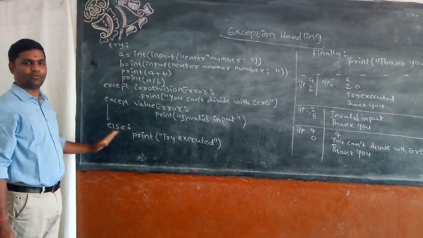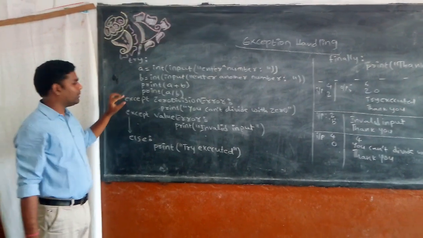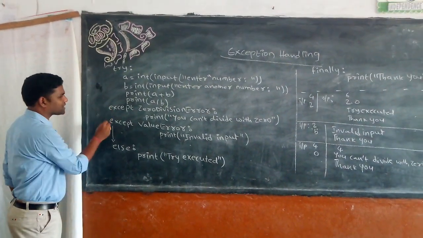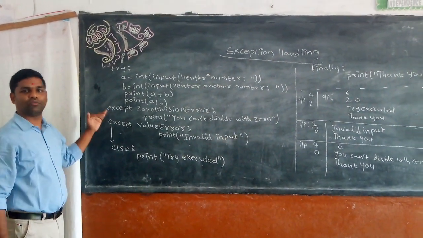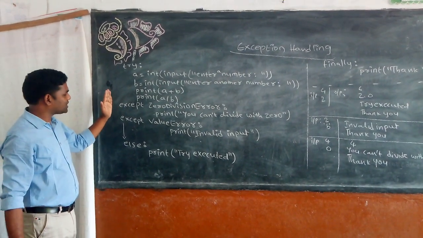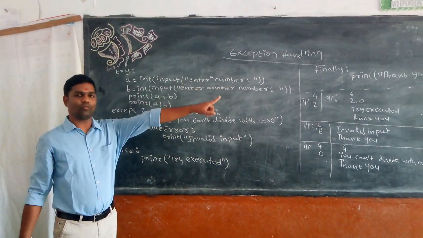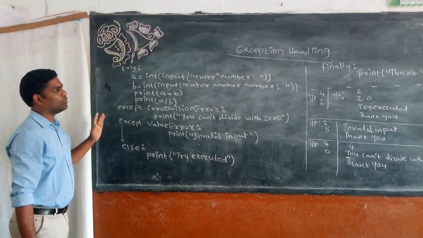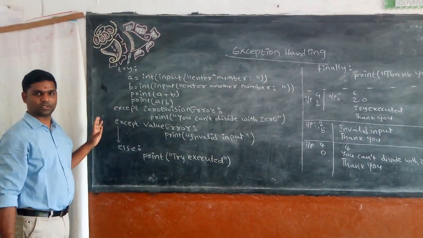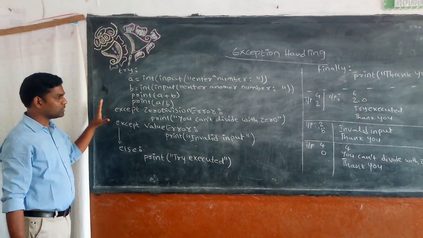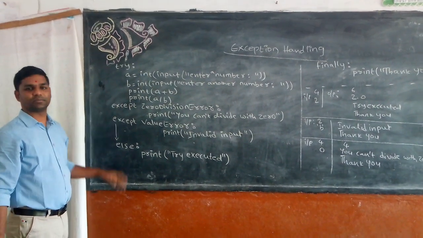Exceptions you can have multiple, 1, 2, 3, 4, 5, that's your wish. After all exceptions, you need to have only one else and only one finally block. This is how you can handle exceptions. Clear? So this is all about exception handling.